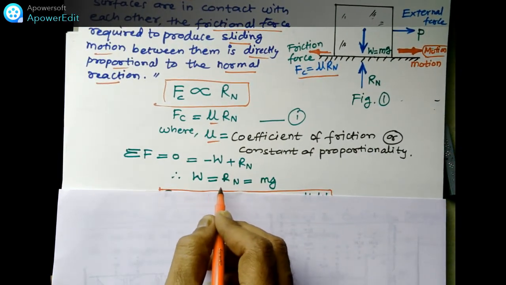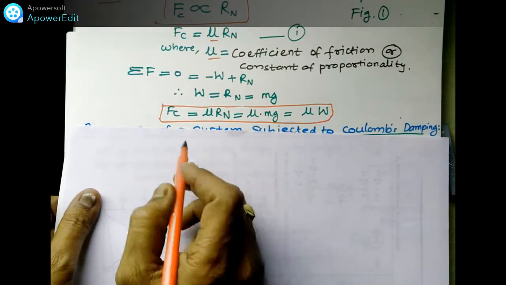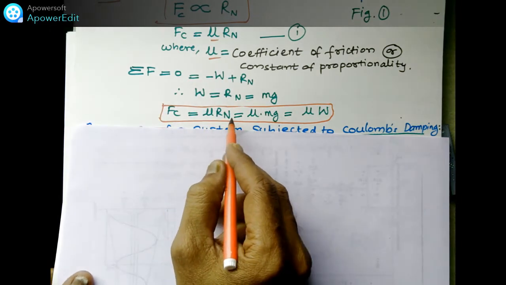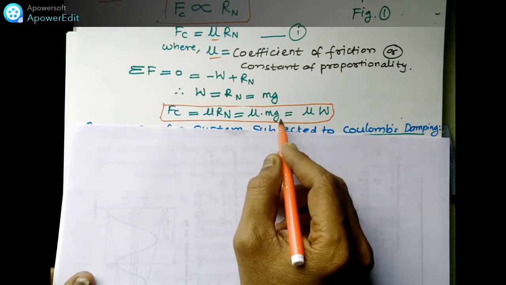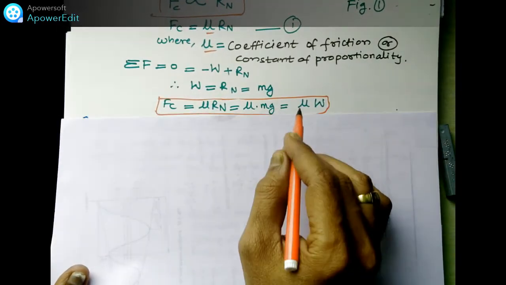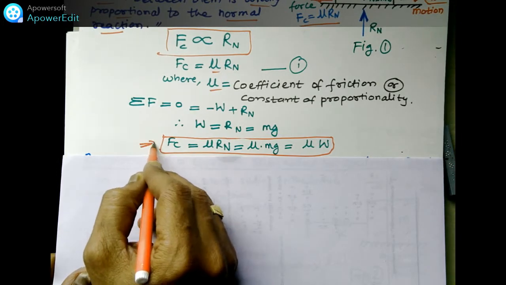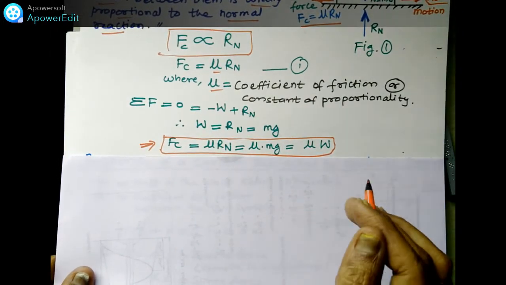So we can write W is equal to Rn is equal to mg. Putting this value in the equation Fc is equal to mu Rn, we can write Fc is equal to mu mg, or Fc is equal to mu into W. So these are the values with which we can calculate the friction force.